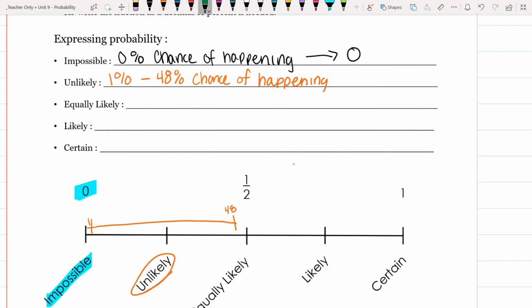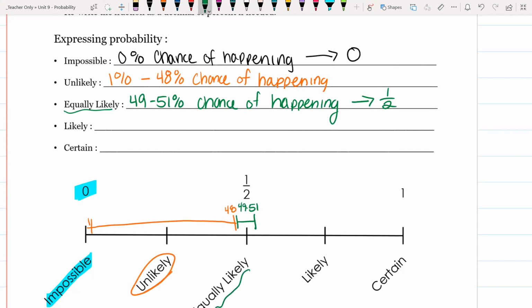Equally likely is somewhere right in the middle. So it's about 49 to 51% chance of happening. And generally, you'll see that expressed as a fraction of 1/2. This is about 49 to 51, and that's equally likely.